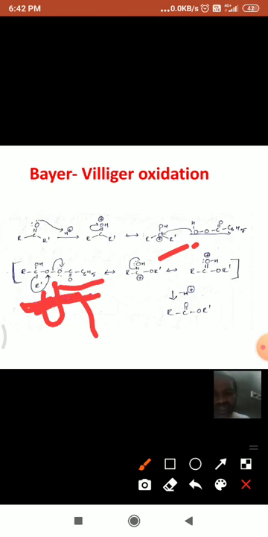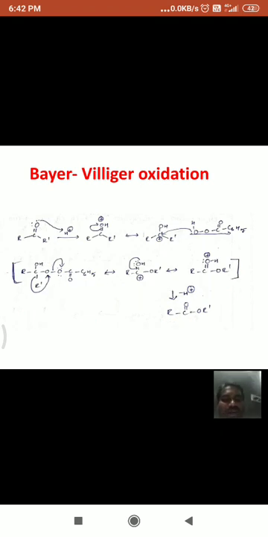But here some rearrangement takes place. This alkyl group goes to this oxygen, so that we get this molecule, where a carbonium ion is formed again. Again, with the loss of a proton, we get another rearrangement and this molecule, and with the loss of a proton we get this ester. I think you have understood.